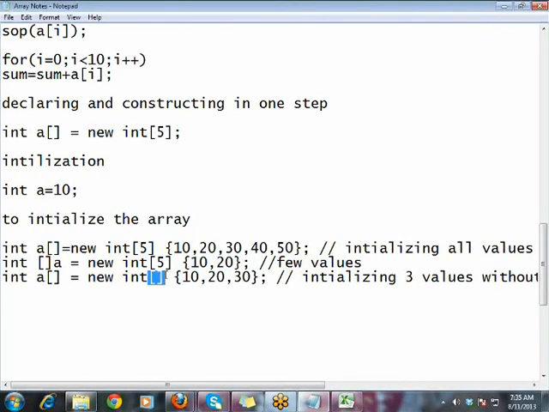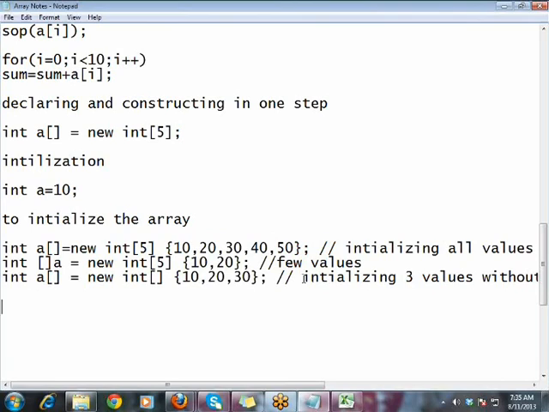But here, as you don't mention the size, it will be the number of initializations you made. So this is about initialization.